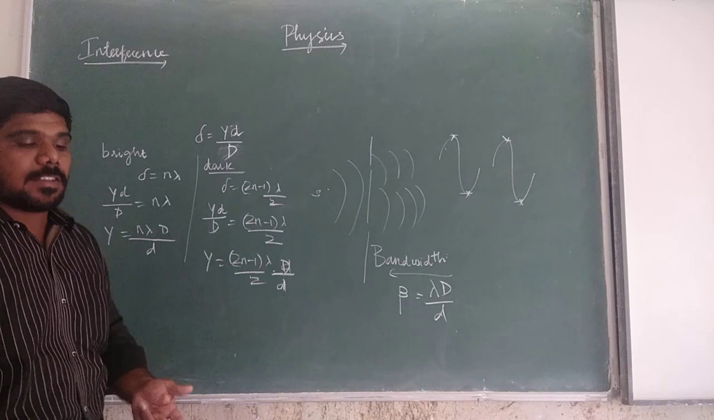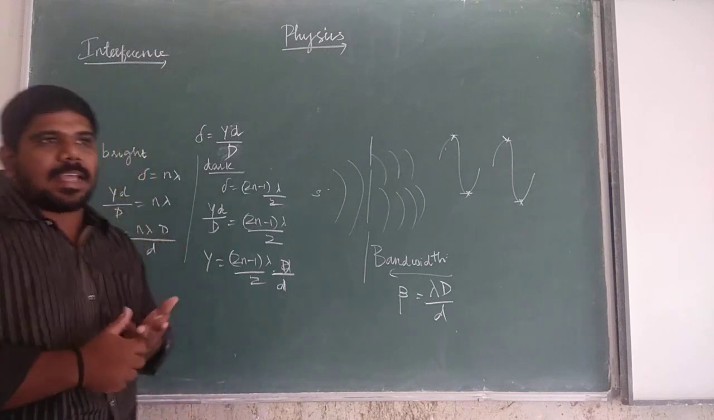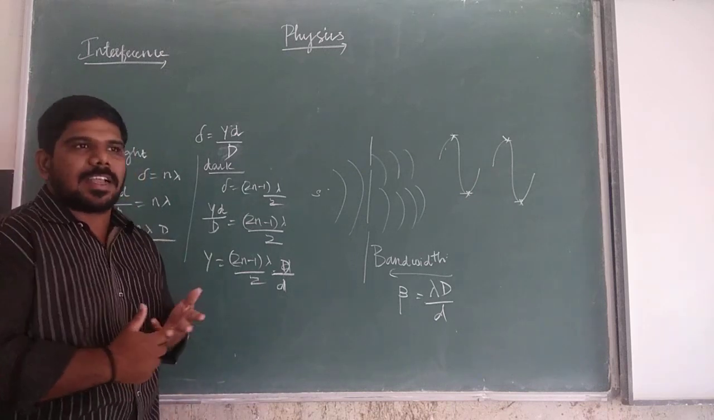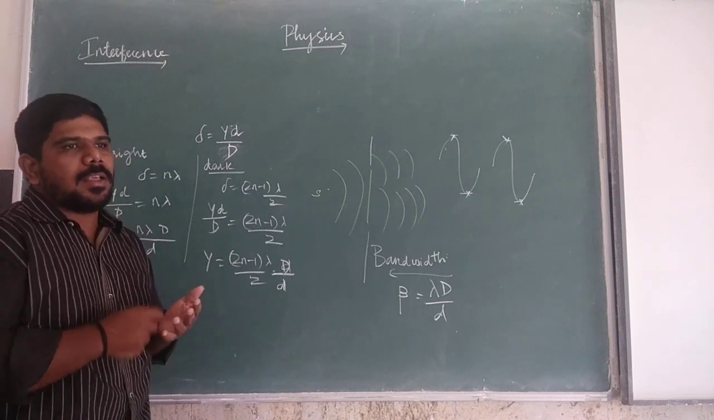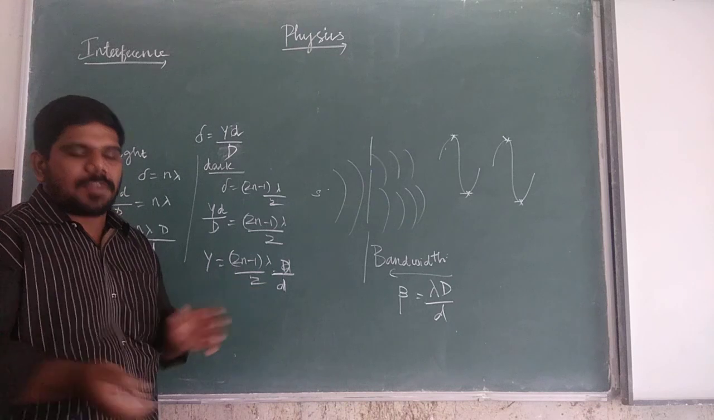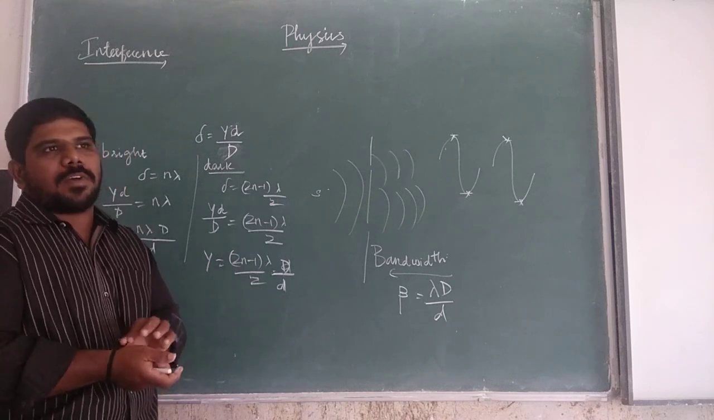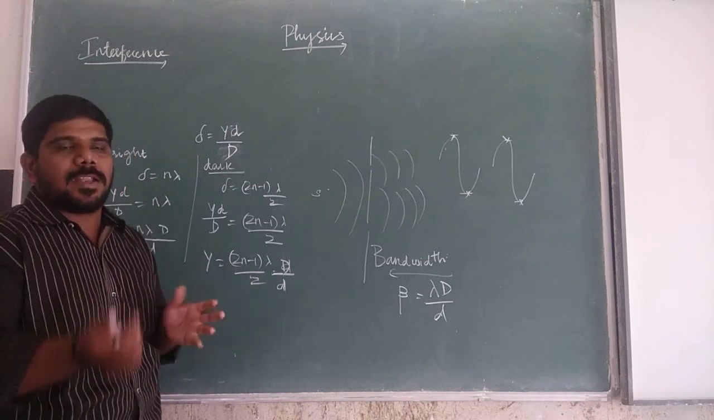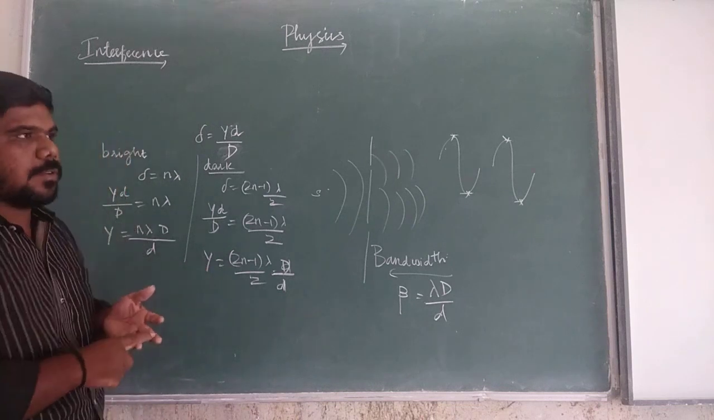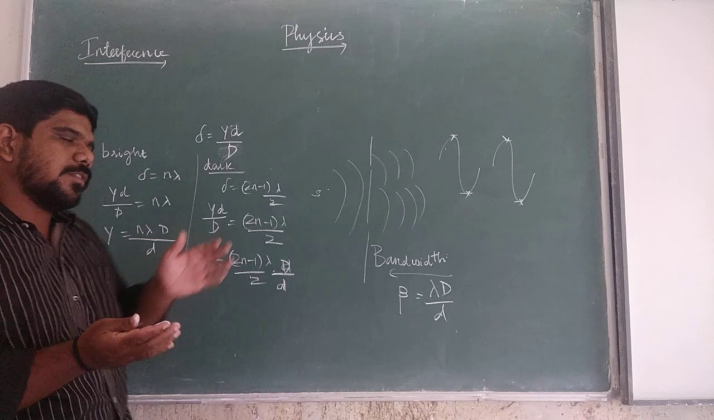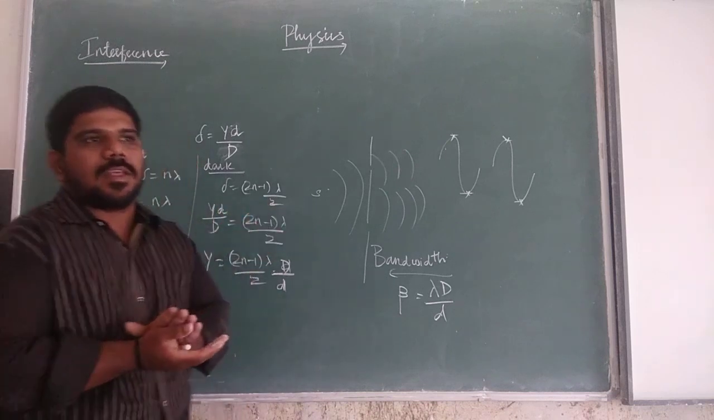Then we see the conditions for clear bright fringes. The screen should be as far away from the source as possible. Then the wavelength of light should be larger. Then third, the two coherent sources should be as close as possible.